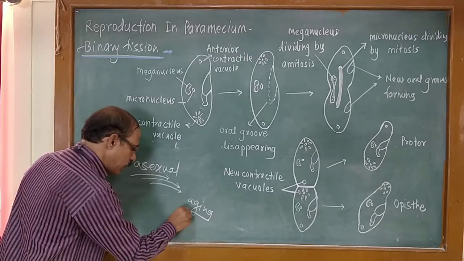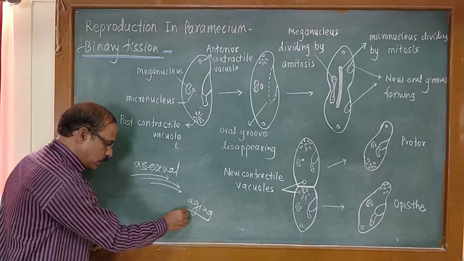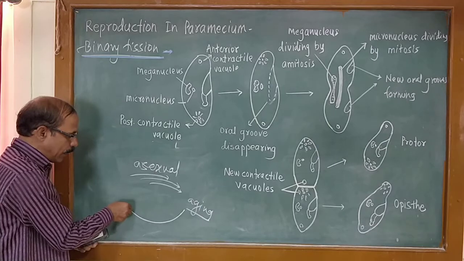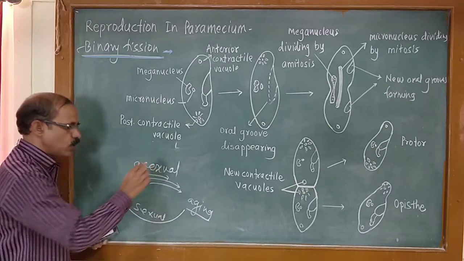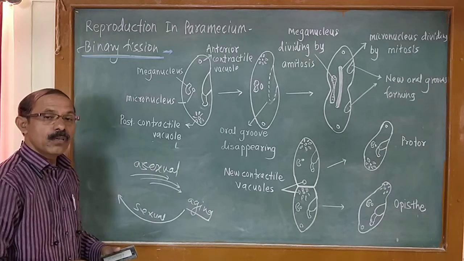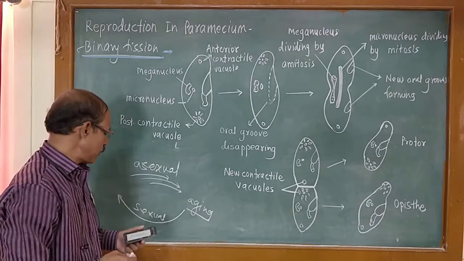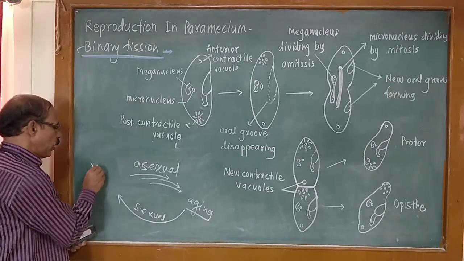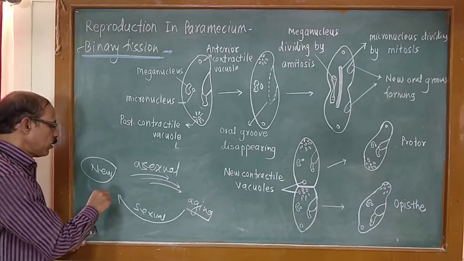Then what happens when the colony becomes aged or is declining? Paramecia again reproduce by adopting sexual reproduction, nuclear reorganization. The nuclear reorganization process is the sexual reproduction, and new vigorous paramecia are formed.